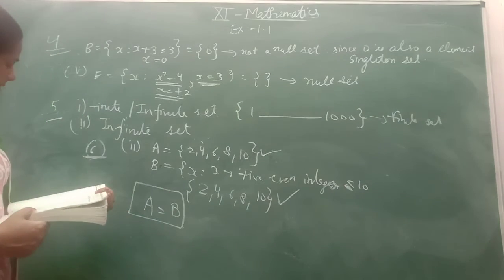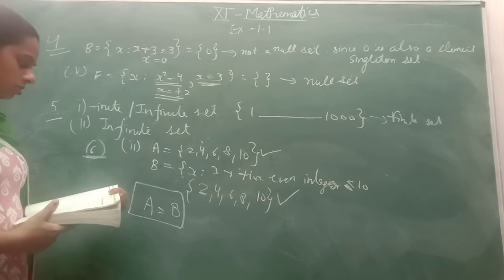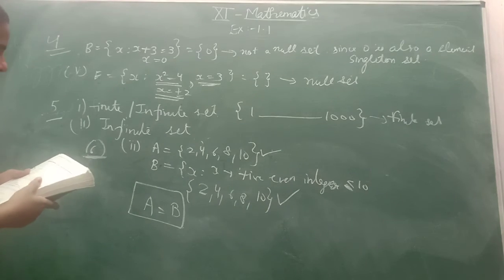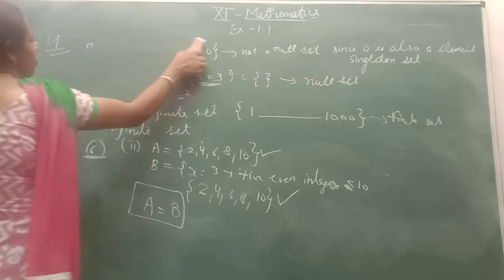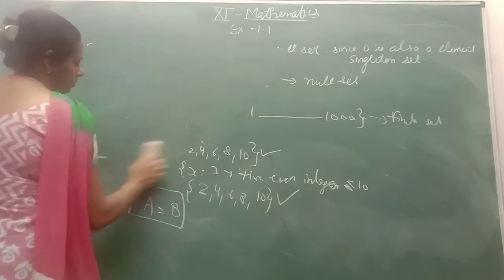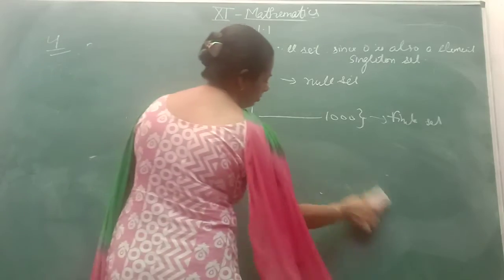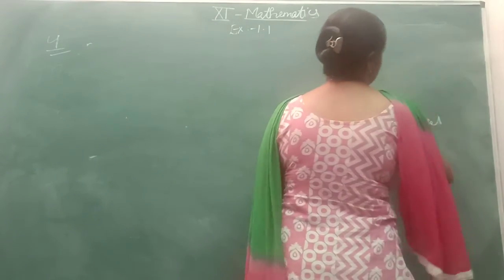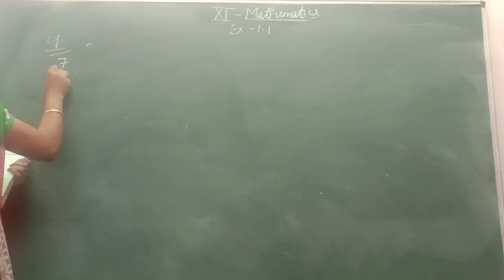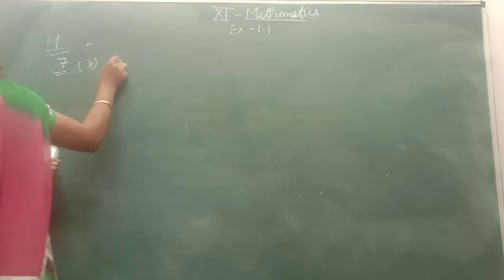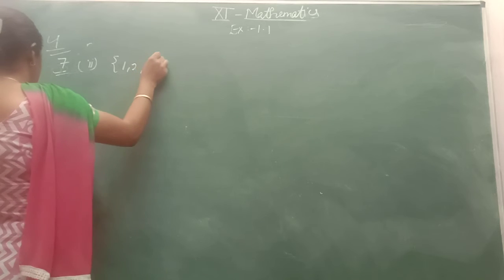In the same way you can try the rest of the parts also. If you have any doubt, you can ask me. Come to question number 7. I am taking the last part of it. I am taking this part: 1, 2 and 3.